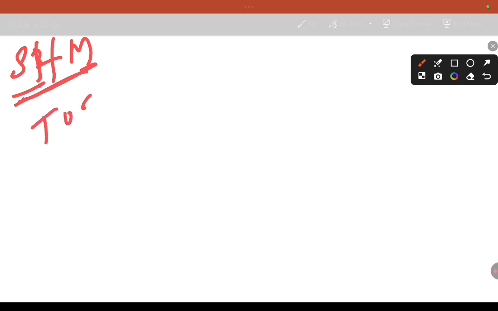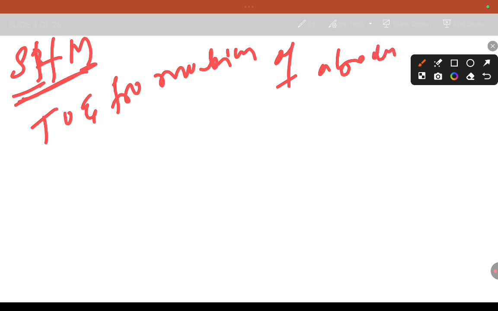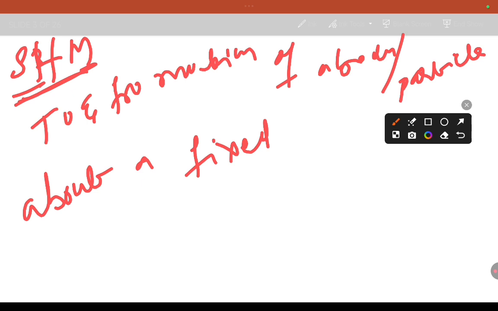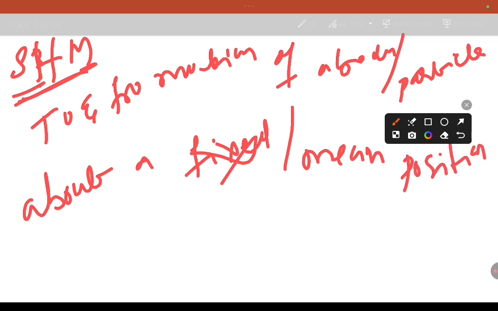After that, what is simple harmonic motion? Simple harmonic motion, SHM, is to and fro motion of a body or a particle about a mean position.